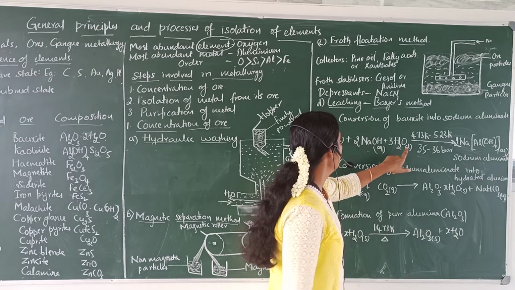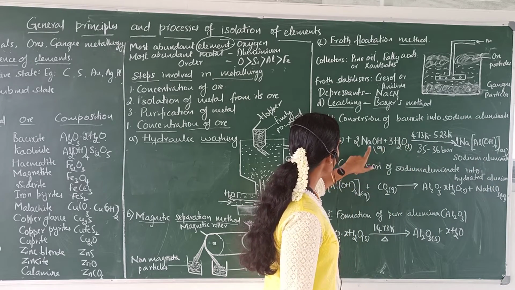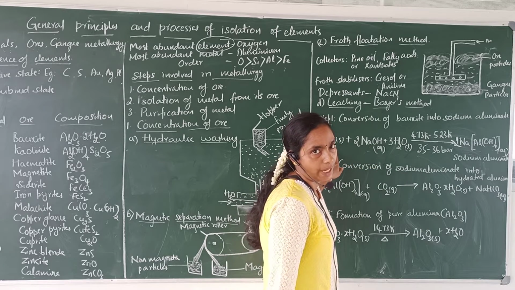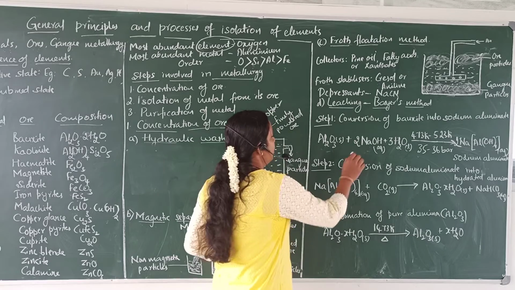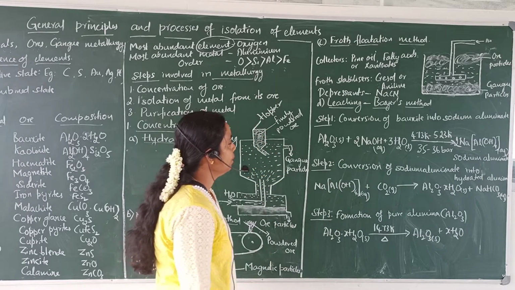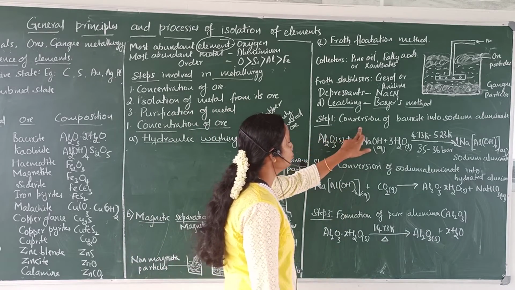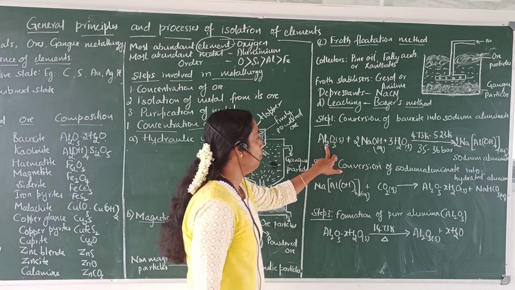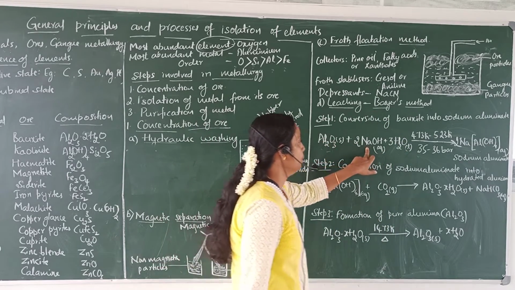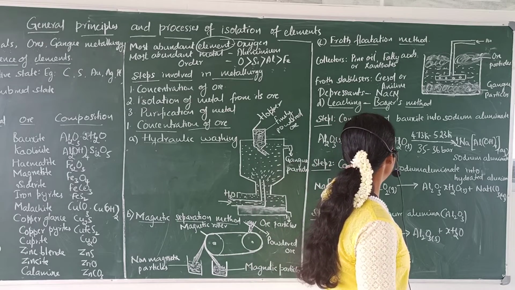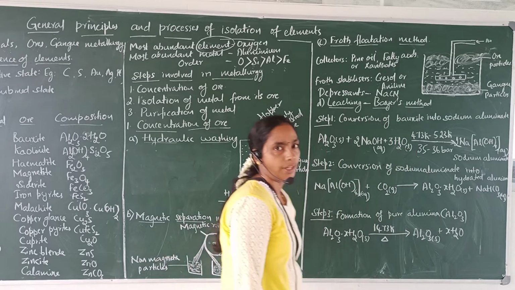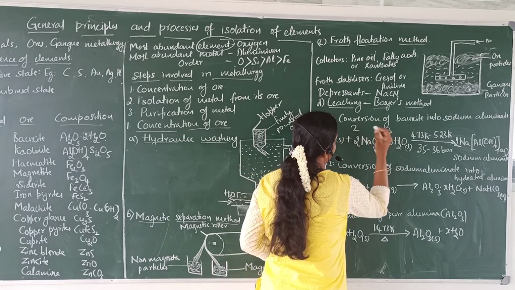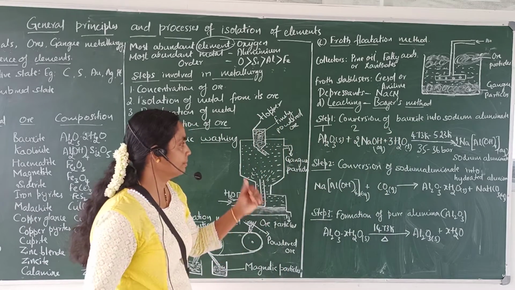Here, 3 plus 2 is 5, 5 plus 3 is 8. Now it is balanced. And to remember this you can use a trick: 1, 2, 3. 1 molecule of aluminium oxide, 2 molecules of sodium hydroxide and 3 molecules of water. That way also you can remember the numbers 1, 2, 3.